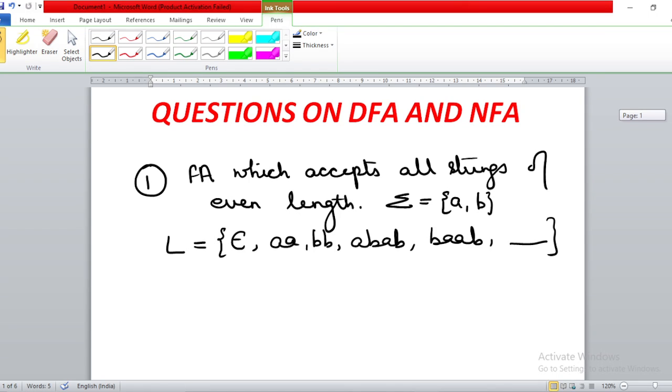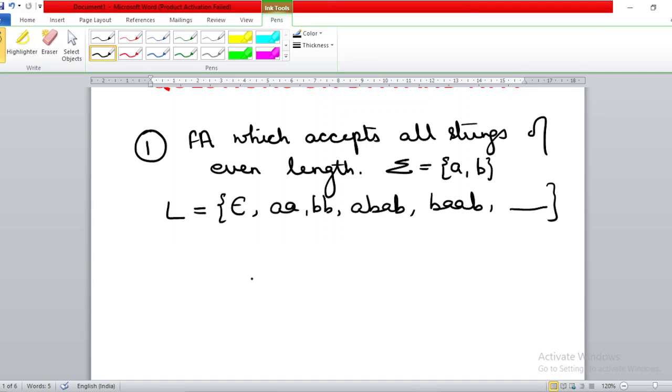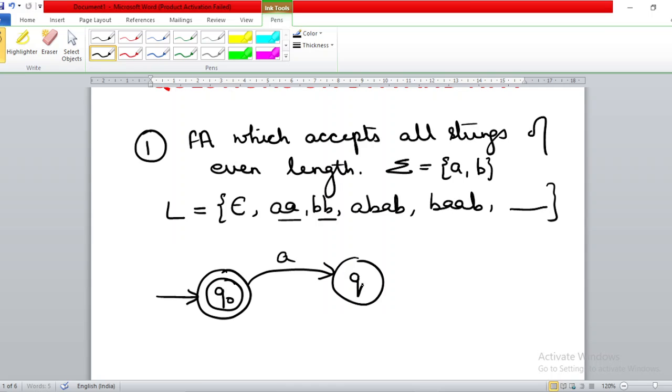Now you will make use of the trick that I have already told you: whenever null is in the language, you make the initial state the final state without thinking anything. So we make the initial state the final state, and the null string will be accepted. Now the second minimum string is of length 2. Length 1 strings will not be coming, as 1 is an odd number. So on input a, I transit to a new state, say Q1. Q1 is not a final state, and when you give one more a, you come back to the final state.